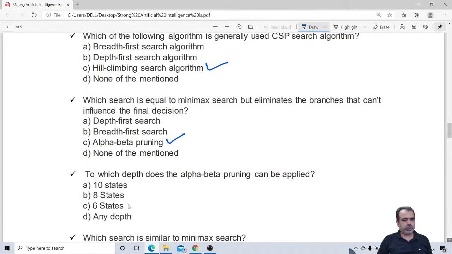Yeah, this is a very important question and has been asked several times in various entrance exams. To which depth can alpha beta pruning be applied? Let me invite the answer from your side.